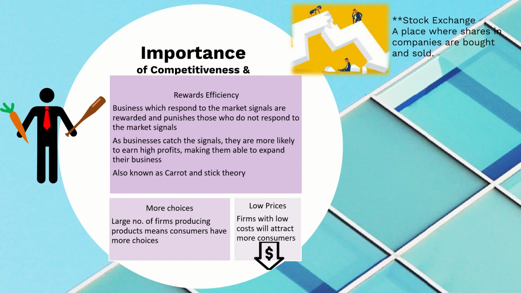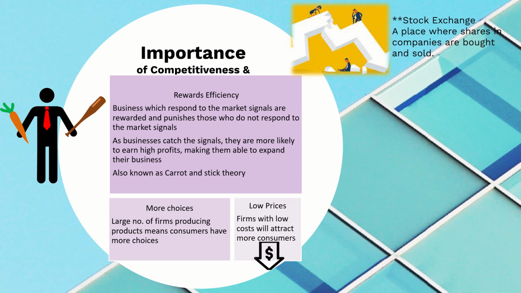Rewards efficiency. Businesses which respond to market signals are rewarded and it punishes those who do not respond to market signals. Market signals basically means consumer demand. If businesses catch the signal that, oh yes, the demand for pillows is more than soft toys, so let's go and make more pillows.